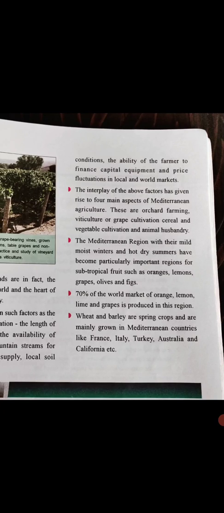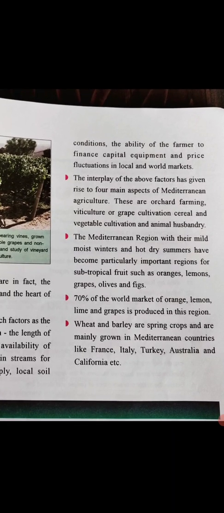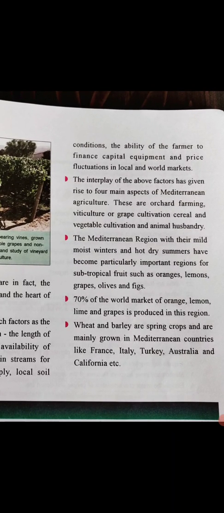The interplay of the above factors has given rise to four main aspects of Mediterranean agriculture. All of these factors have played a role in giving four shapes to Mediterranean agriculture. First is orchard farming, then viticulture, that is grape cultivation, a basic product for wine making, then cereal and vegetable cultivation, and animal husbandry. This is the nature of agriculture formed in this region.